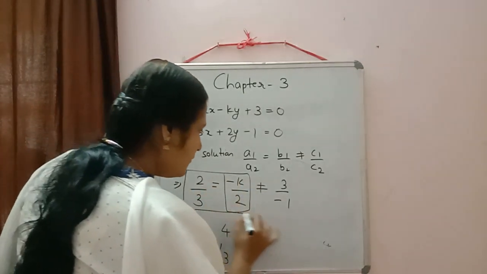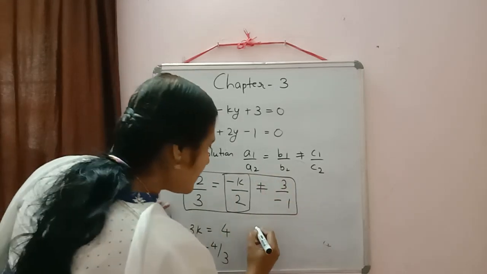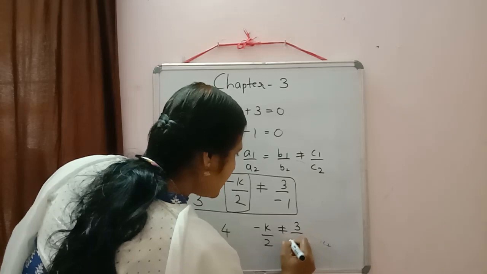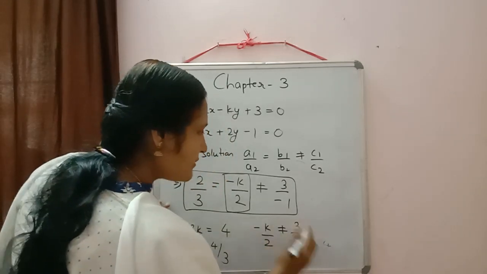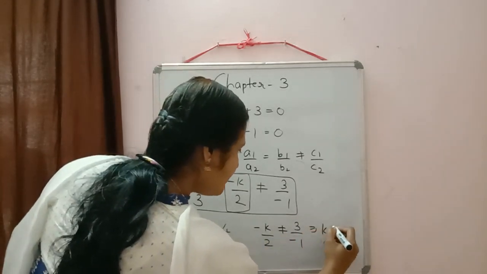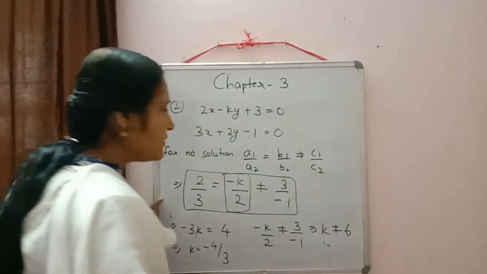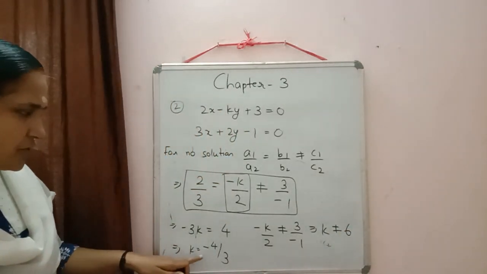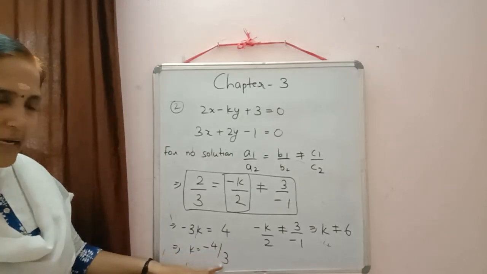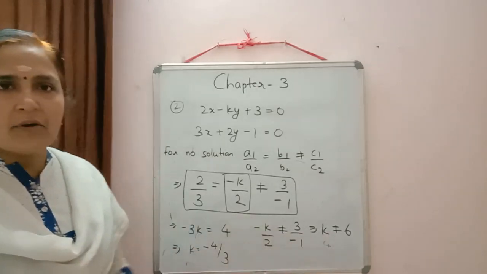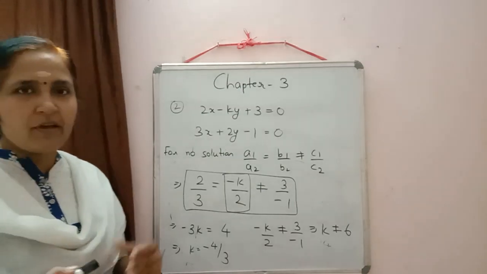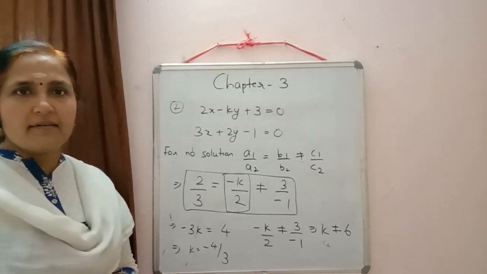So what we will do? We will equate these two. Then what will come? Minus k by 2 not equal to 3 by minus 1. Again cross multiplication, then we will get k not equal to 6. So write down the condition there. K should be equal to minus 4 by 3 and k not equal to 6. Method is clear? Okay. So moving on to the next question.